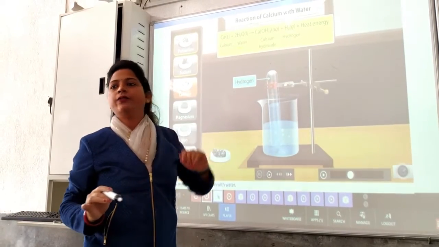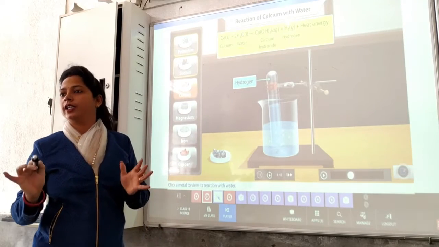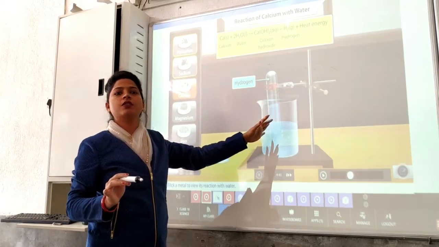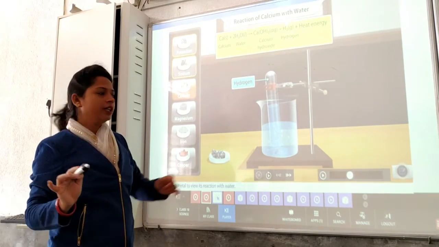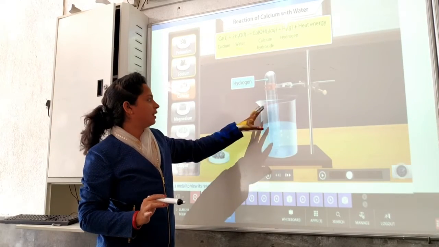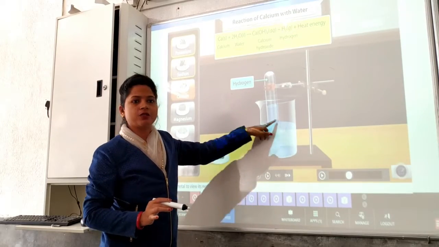Okay, the only difference is this reaction is not that violent. Heat energy is released in this reaction also, but it is not so violent. Getting the point? Now you can observe some bubbles over here. Okay, this is the setup to show this reaction. So you can observe some bubbles over here.